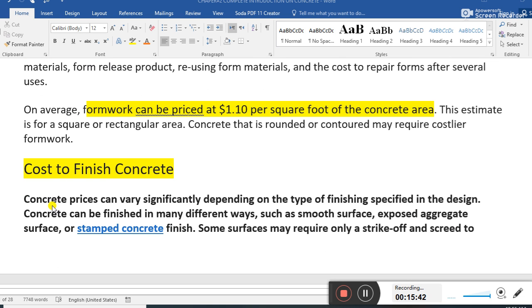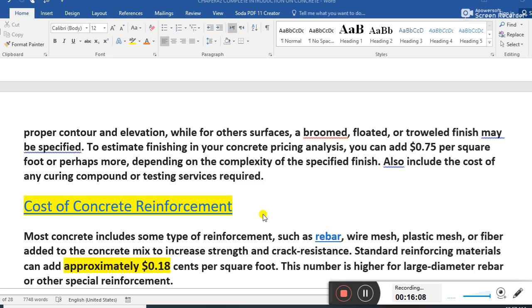Cost to finish concrete. Concrete price can vary significantly depending on the type of finishing specified in the design. Concrete can be finished in many different ways, such as a smooth surface, exposed aggregate surface, or stamped concrete finish. Some surfaces may require only a strike off and screed to proper contour and elevation, while for other surfaces a broomed, floated or troweled finish may be specified.